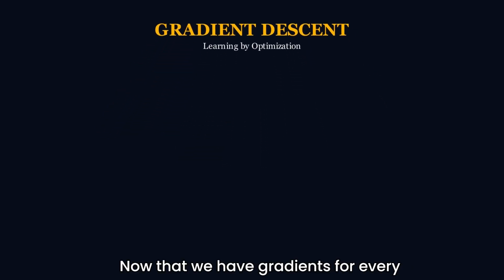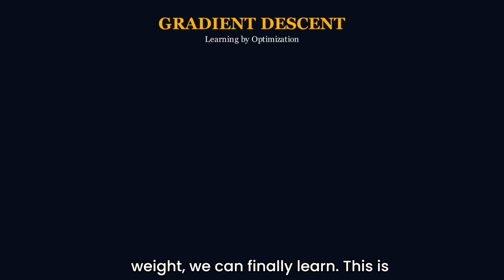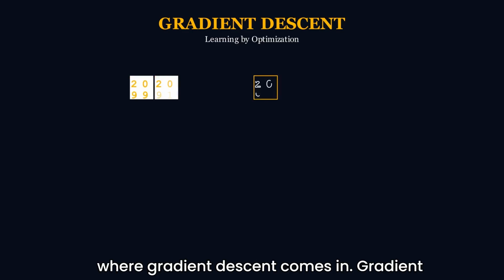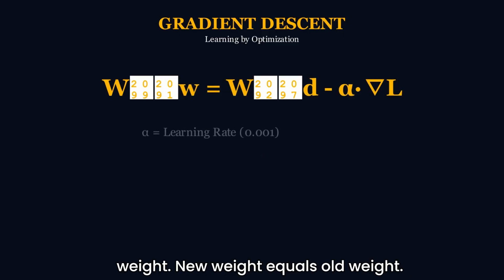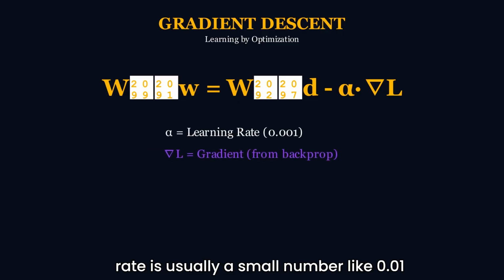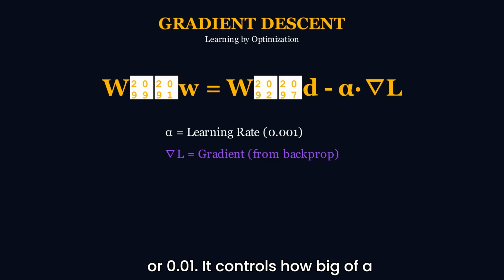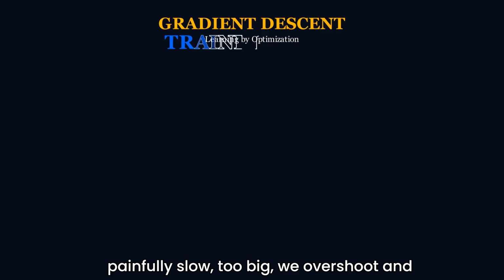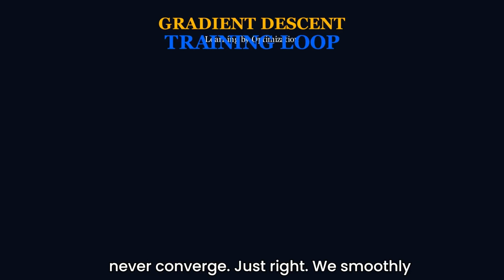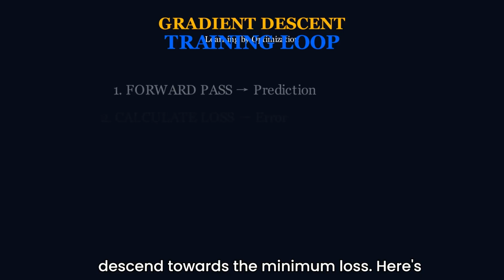Now that we have gradients for every weight, we can finally learn. This is where gradient descent comes in. Gradient descent is beautifully simple. For each weight, new weight equals old weight minus learning rate times gradient. The learning rate is usually a small number like 0.01 or 0.001. It controls how big of a step we take. Too small, learning is painfully slow. Too big, we overshoot and never converge. Just right, we smoothly descend towards the minimum loss.